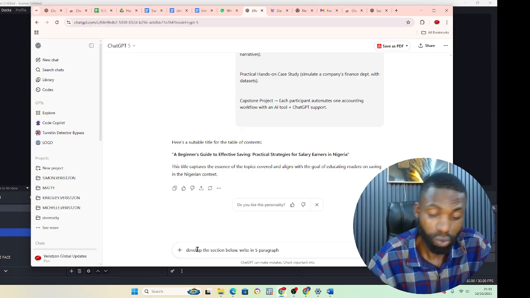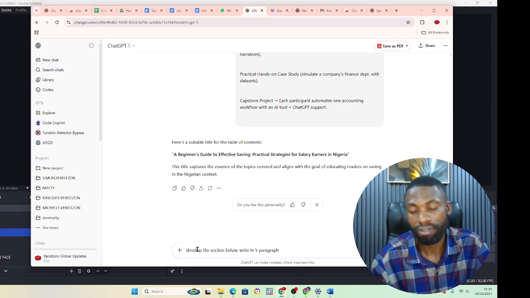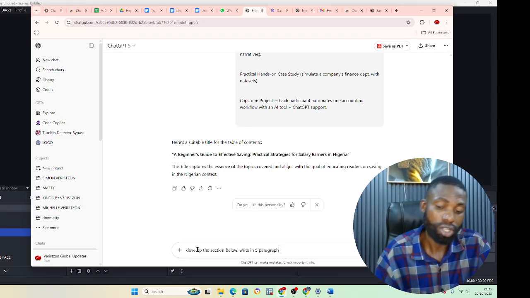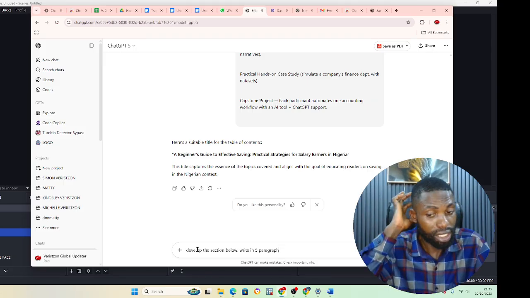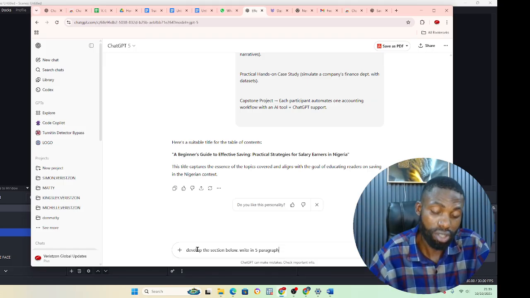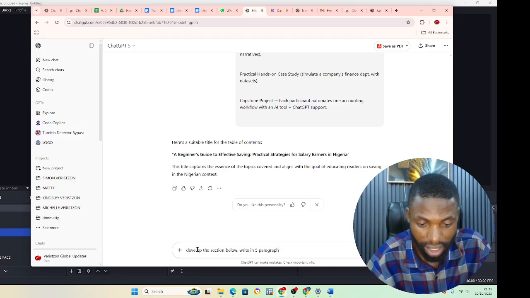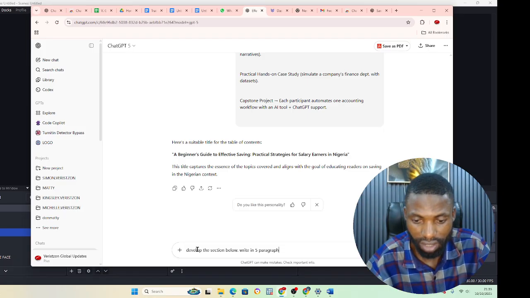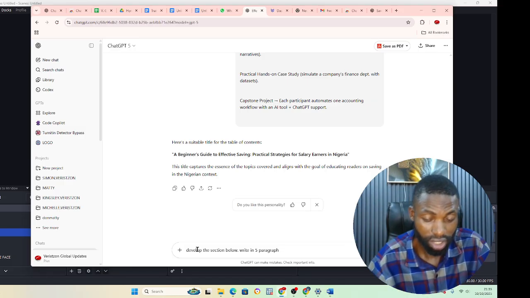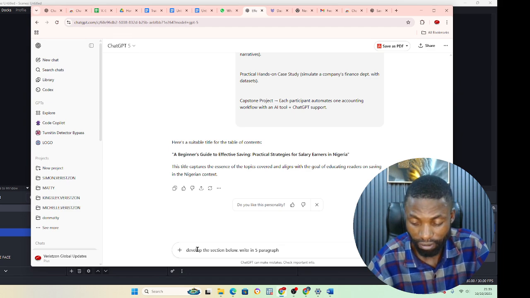That is why I won't suggest you give ChatGPT the job of developing the prompt at this stage, because you will have a certain thing in mind on how you want the sections and subsections to be written. I want this section developed because it is just the introduction. I want it written in 5 paragraphs, everything in 5 paragraphs.